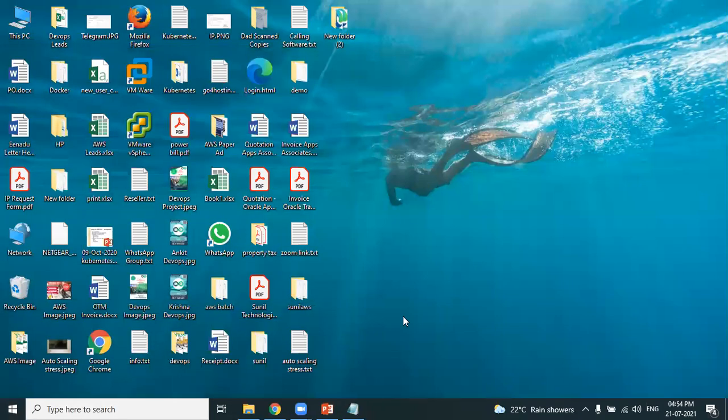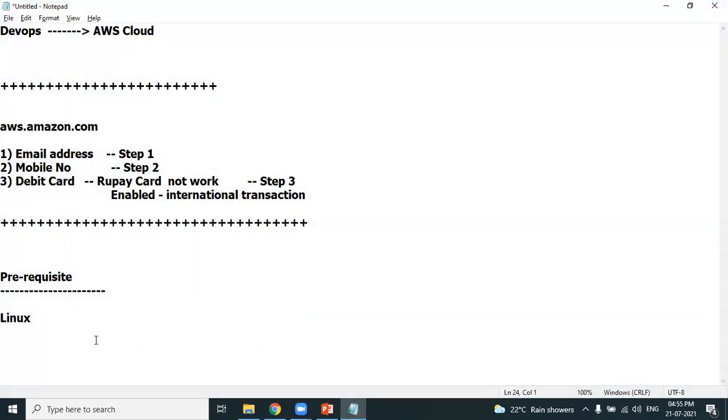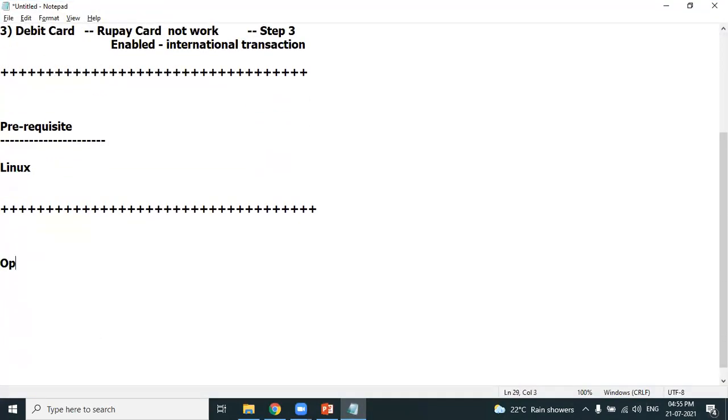Okay. Option 1, try to understand, especially beginners. As you want to learn Linux, but your laptop has Windows installed, option 1 is to format your laptop. Because what you need is a Linux operating system. Format your laptop and install Linux. Your plan is to learn Linux, so why do you need Windows? Format your laptop and install Linux so that you can start learning Linux on your laptop. This is option 1.